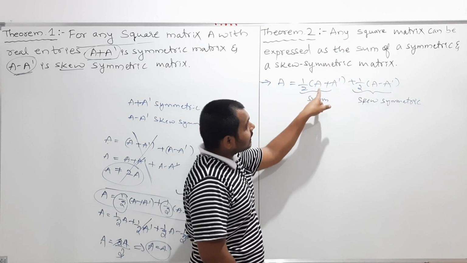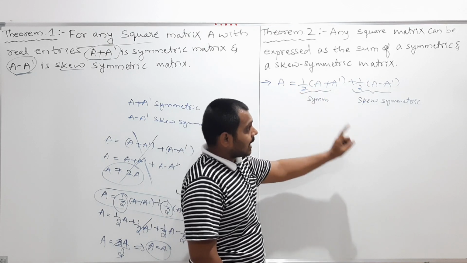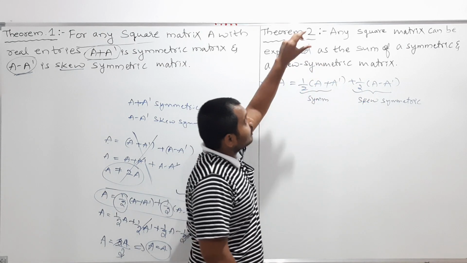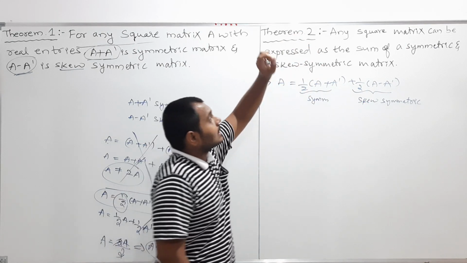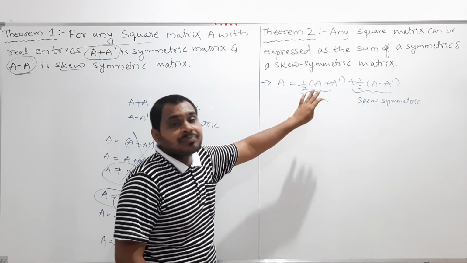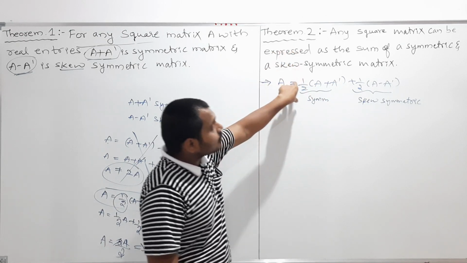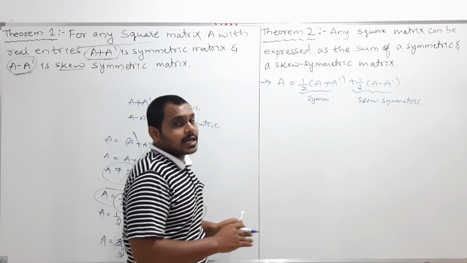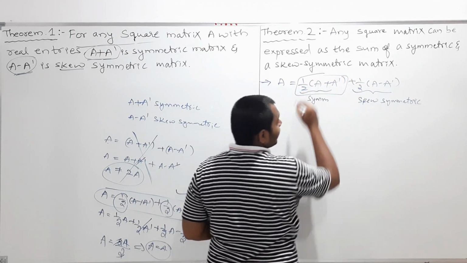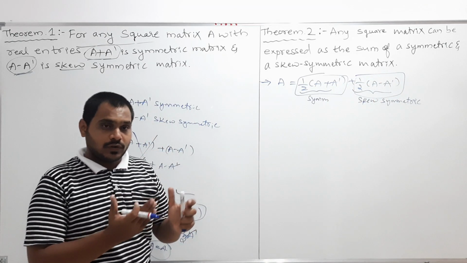And the symmetric part I am taking as half into (A plus A transpose), and the skew symmetric part I am taking as half into (A minus A dash). Please remember, my dear students, the given statement I just wrote in this form. I am not yet discussing the proof. Now my job is to show that this is a symmetric matrix and this is a skew symmetric matrix. Now the proof starts.